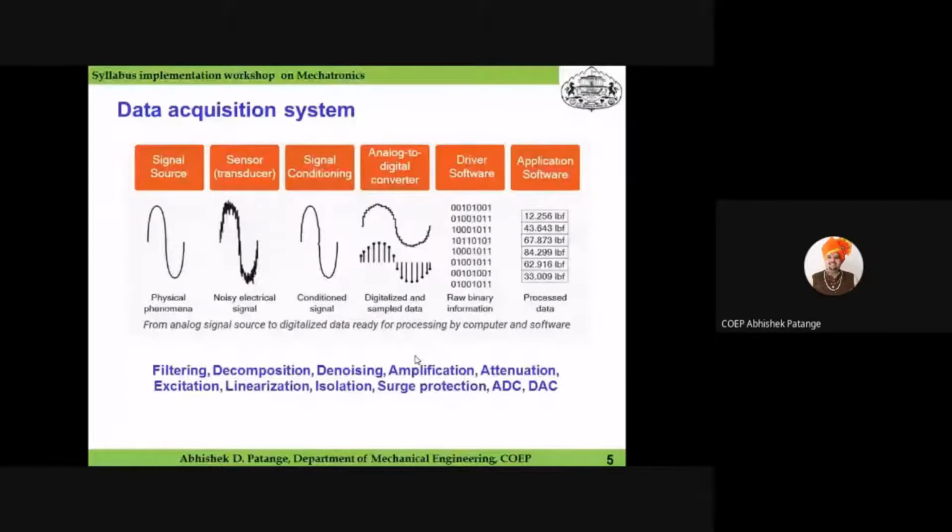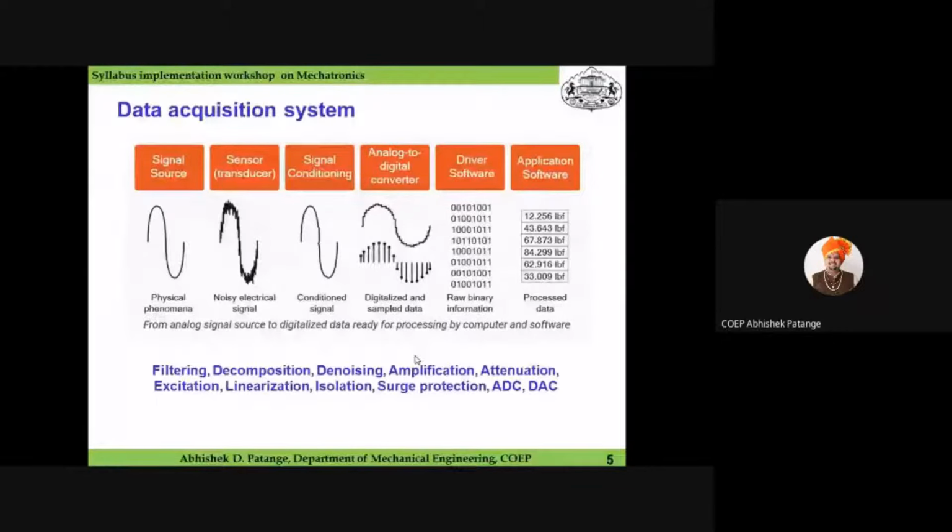That will be conditioned using signal conditioning functions like filtering, decomposition of signal, denoising, amplification, attenuation, excitation, linearization, isolation, surge protection, analog to digital conversion, and digital to analog conversion. These are all the functions students may get involved with while designing such systems.